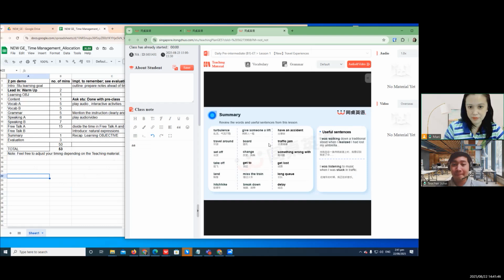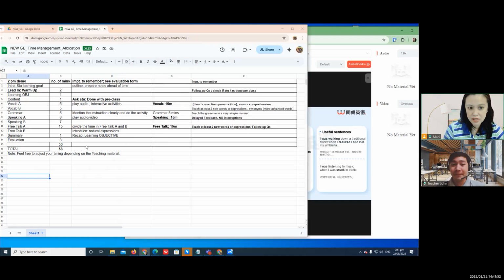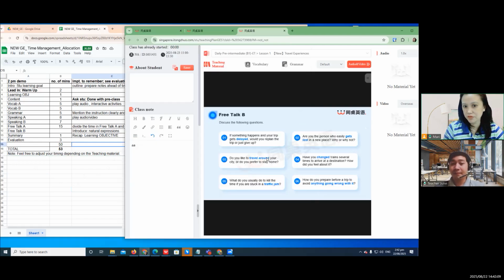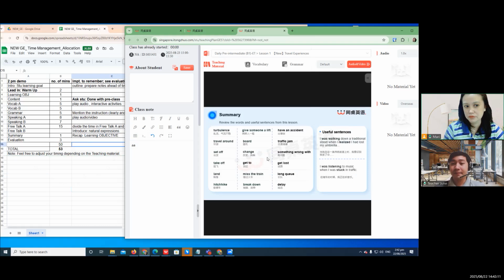So anyway, after free talk, you just need to recap the learning objective, because there's an objective, right? Again, you remember that there's the purpose and objective of the students' learning goals. Since there's a recap of the objective here in the summary, this is what he learned, right? So these are the vocab that you learned, accomplishments, the useful sentences or expressions that you learned. And then let's say the